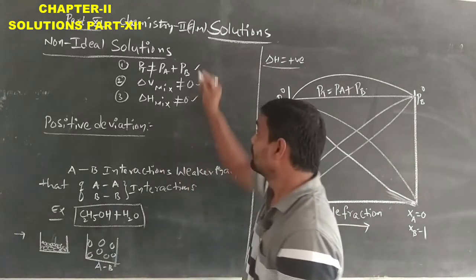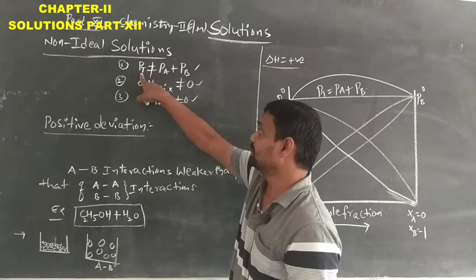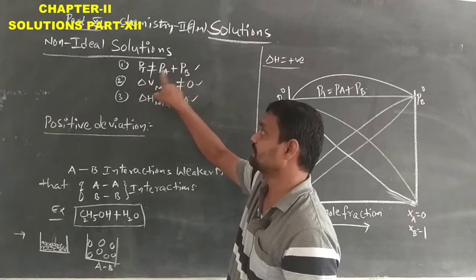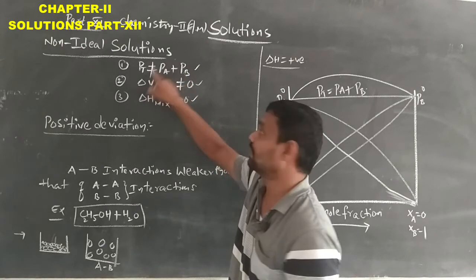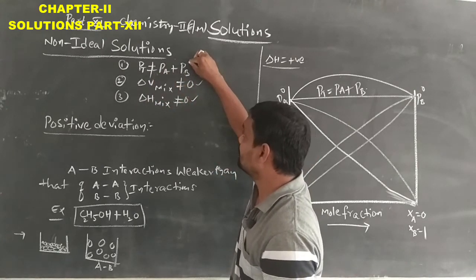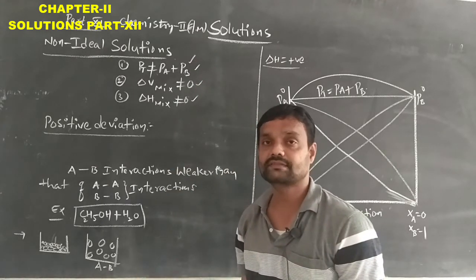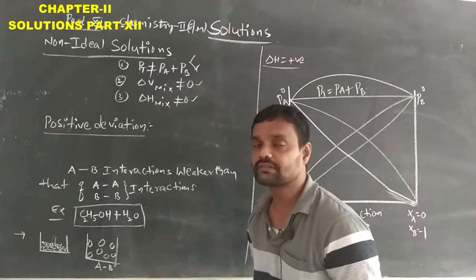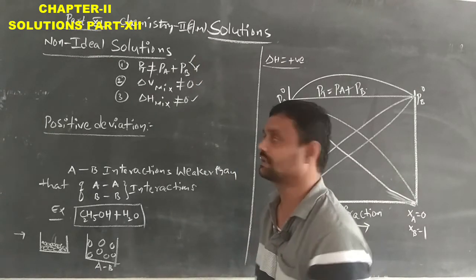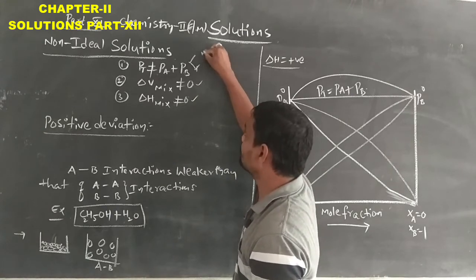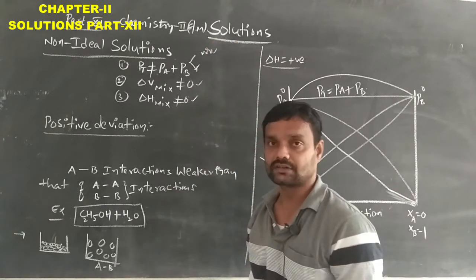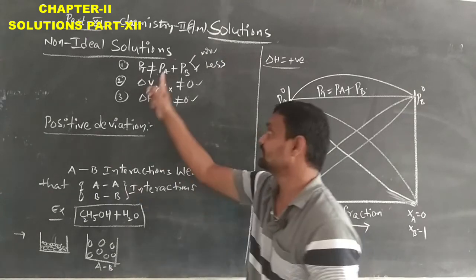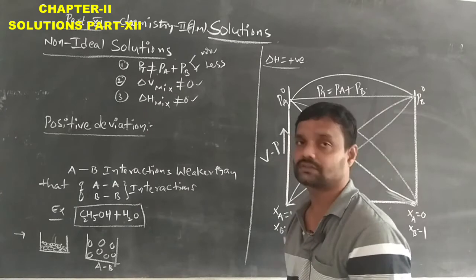For example, the total vapor pressure is not equal to the sum of the partial pressures, which means it does not follow Raoult's law. It will have a greater vapor pressure compared with Raoult's law. Another condition is that it will have a lower vapor pressure compared with Raoult's law. So, more vapor pressure or less vapor pressure compared with Raoult's law. That is the first condition for a non-ideal solution.